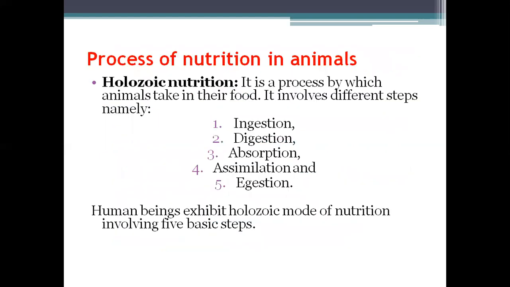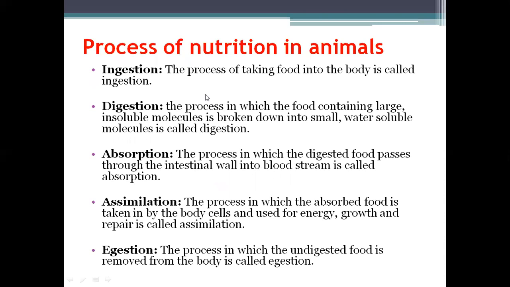Now, the process by which an animal takes up nutrition is called holozoic nutrition. There are five processes involved in that: ingestion, digestion, absorption, assimilation, and egestion. Ingestion is the process of taking food into the body.